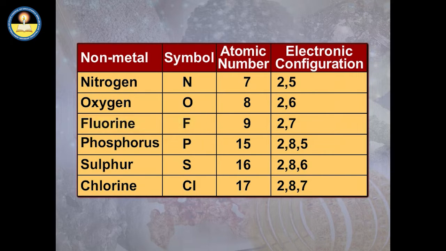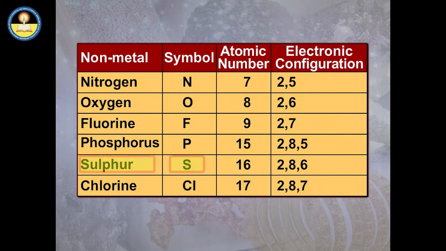Fluorine is denoted by the symbol F. Its atomic number is 9 and its electronic configuration is 2,7. Phosphorus, denoted by P, has an atomic number 15 and an electronic configuration of 2,8,5.